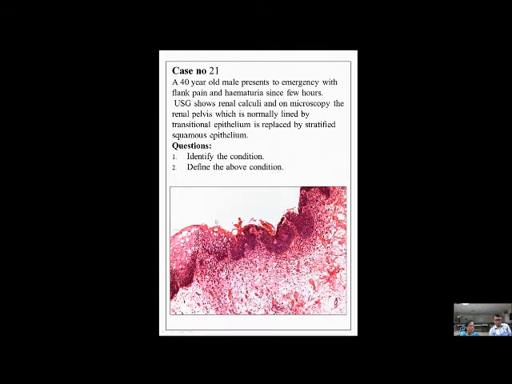So what next could happen to this? There's dysplasia, then carcinoma in situ, and then squamous cell carcinoma. That's how squamous cell carcinoma can occur in the kidney, because normally there is no squamous epithelium in the kidney or urinary passages. This was a nice case.